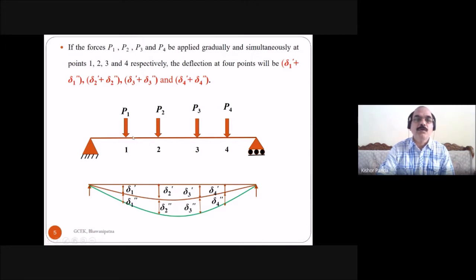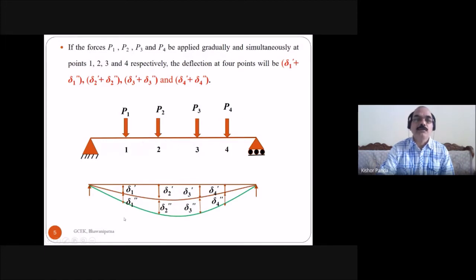Under P1 the deflection is delta 1 dash and delta 1 double dash, under P2 delta 2 dash and delta 2 double dash, under P3 delta 3 dash and delta 3 double dash, and under P4 delta 4 dash and delta 4 double dash. This is the total deflection at points 1, 2, 3 and 4.